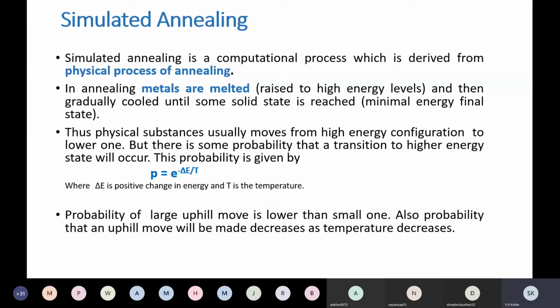Again, I am repeating. Although it's a variation of hill climbing search, what is the difference? Here at the beginning, we will allow some downhill moves. Downhill moves are not allowed actually, but here we are going to allow them. Why are we going to do that? To explore the search space completely, so that it will take care of all kinds of solutions.